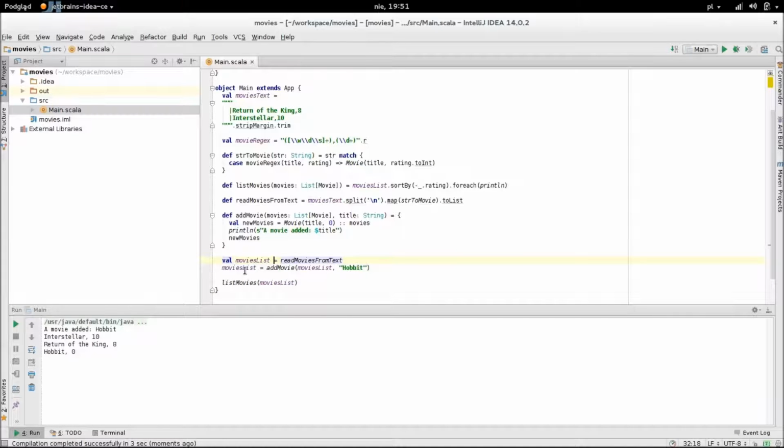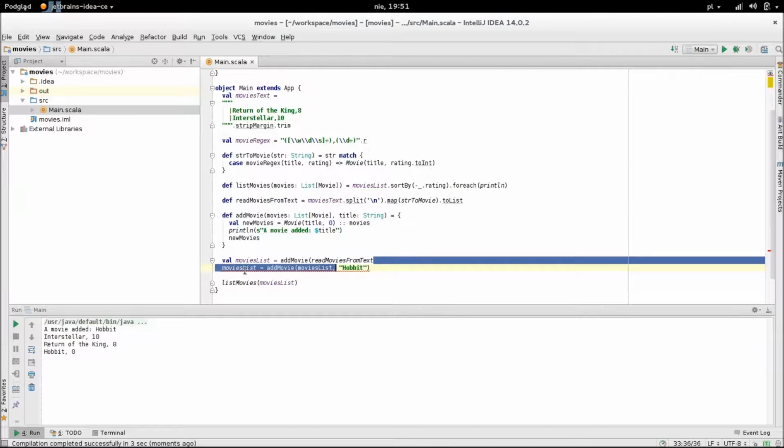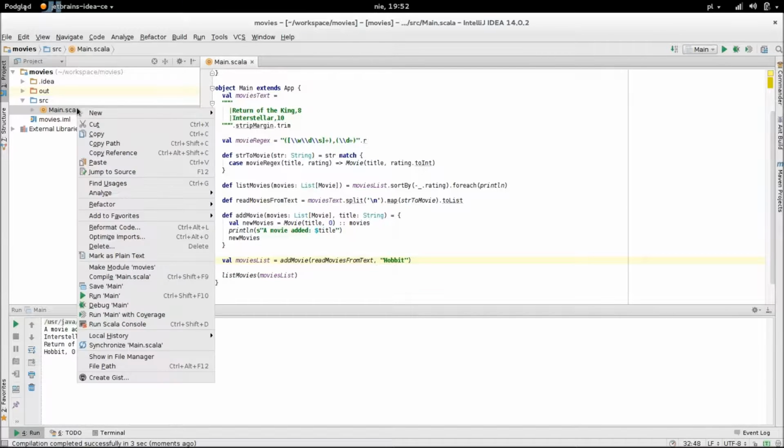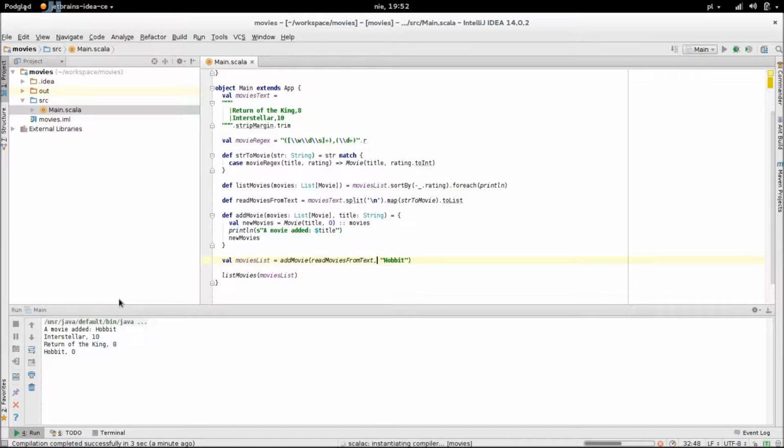If we wanted to, we could connect the first 2 lines. This way we can still declare movies as a constant, but, well, the code is slightly less readable. Still works, so let's get back to the previous version.